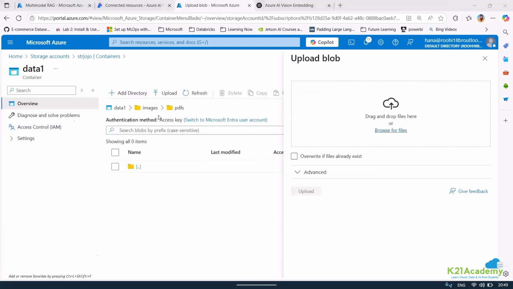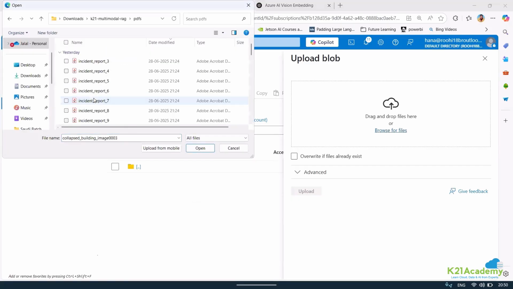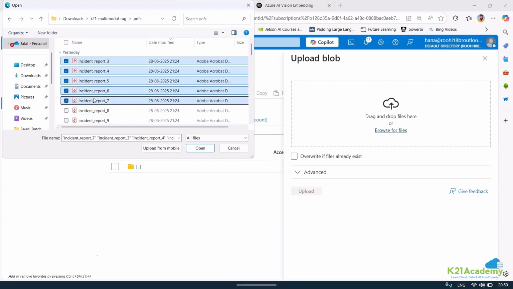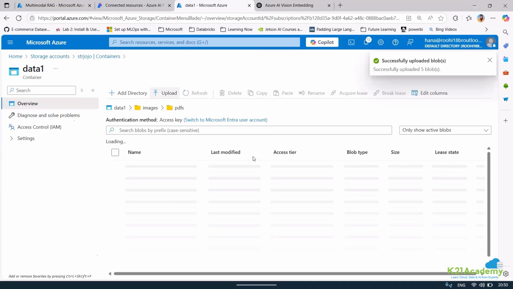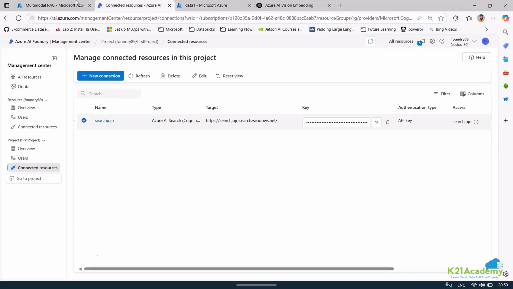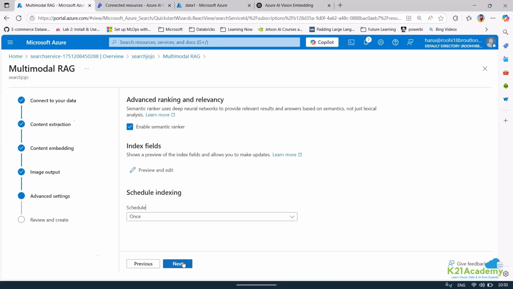Let me upload PDFs also. Got multiple PDFs, whatever you want to upload. Maybe I'll just upload some. So this is also done. Now after this, I have this thing in place. I can authenticate. This is automatically authenticated.